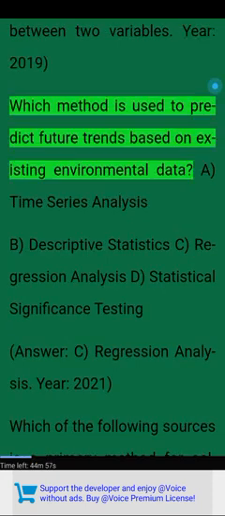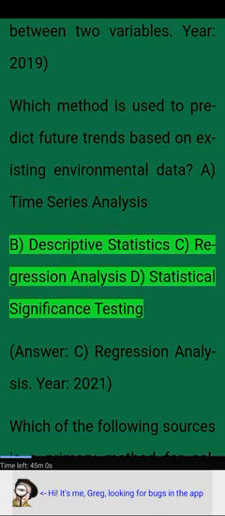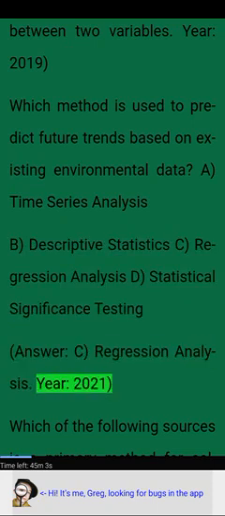Year 2019. Which method is used to predict future trends based on existing environmental data? A. Time series analysis. B. Descriptive statistics. C. Regression analysis. D. Statistical significance testing. Answer. C. Regression analysis.